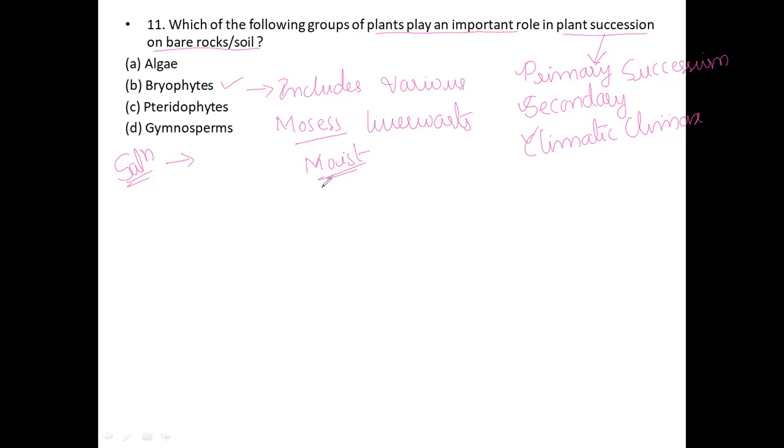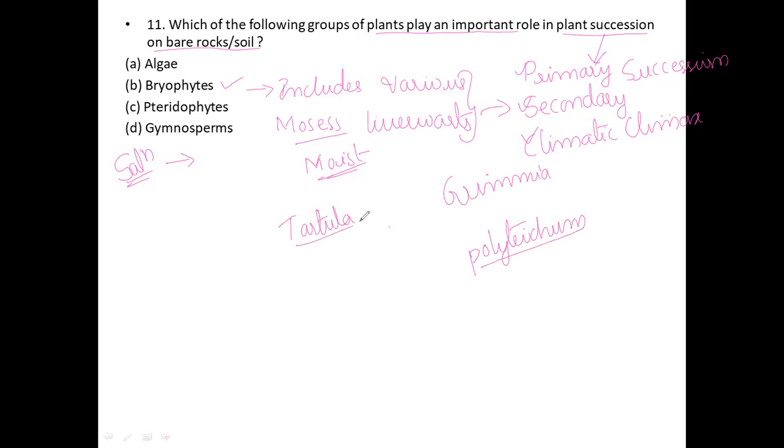And the moss stage is the second stage. The moss stage is included in the second stage, not in the primary stage. It slowly changes the rocky substratum into fertile soil. The important members of mosses are Tortula, Grimmia, and Polytrichum.